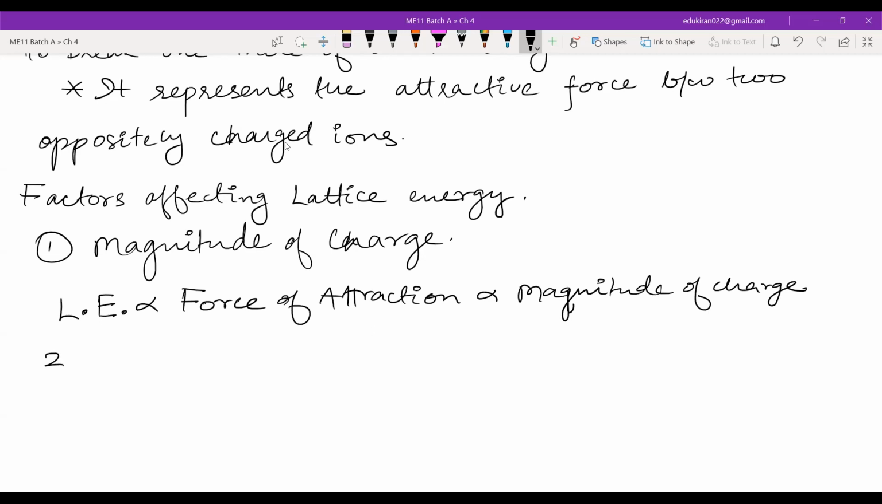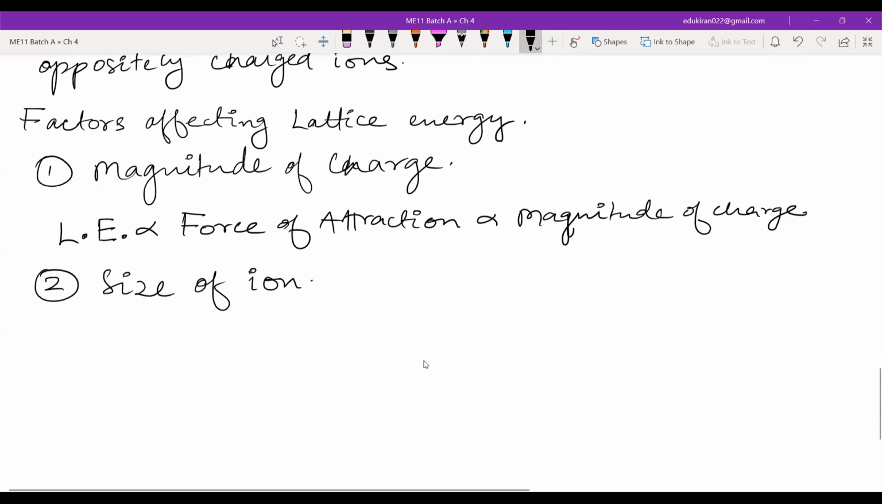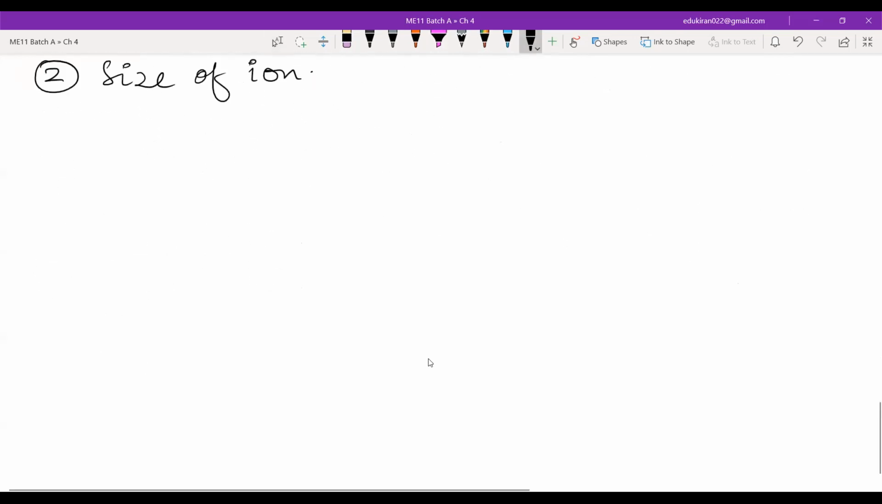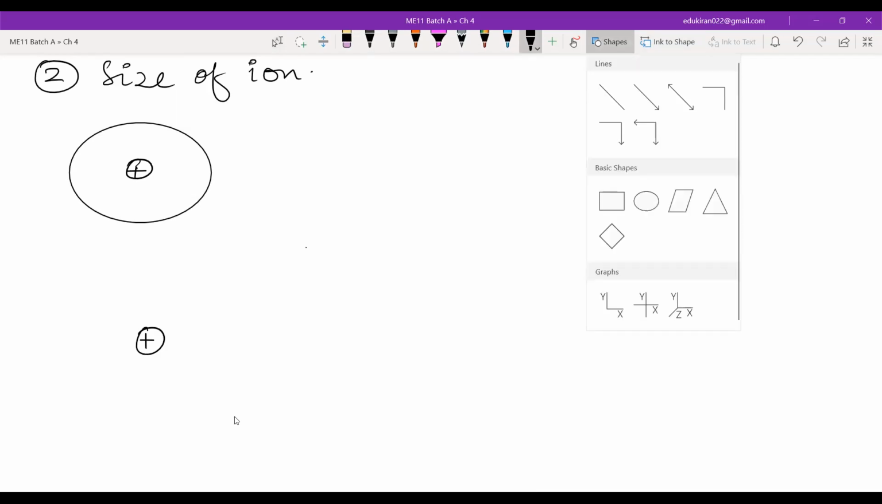Second point is size of ion. Let's suppose we have one positive charge here. Please don't write anything yet. After size of ion, one positive charge here, and the atom is this big. Now, you all know that positive charge will be in the nucleus. Now we have the same type of charge here, and the size of the atom is this much.